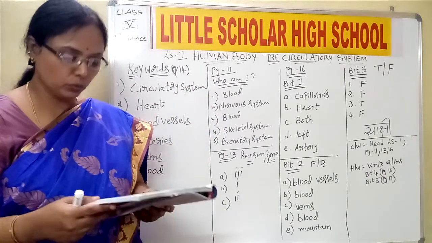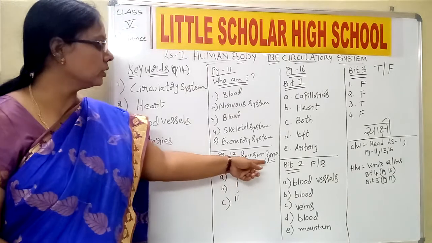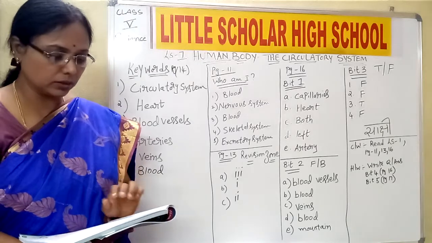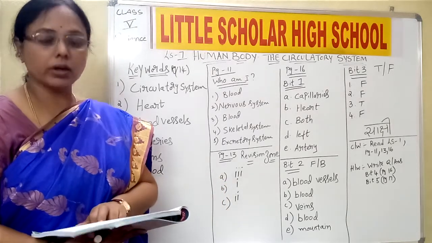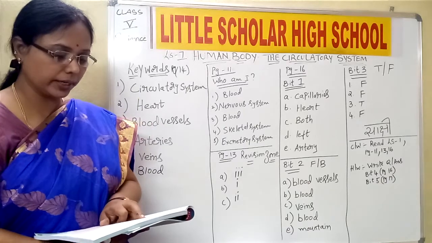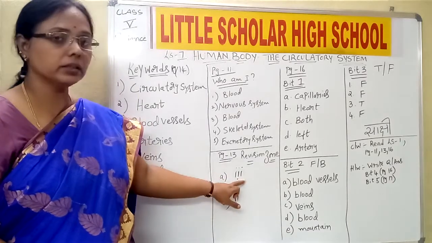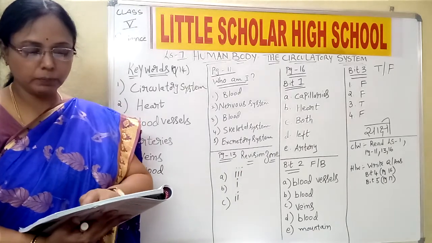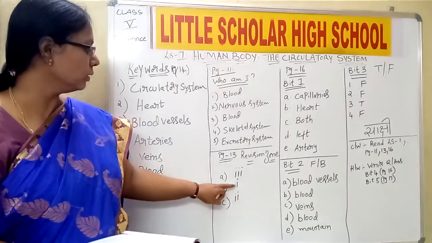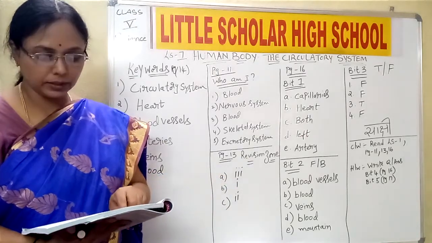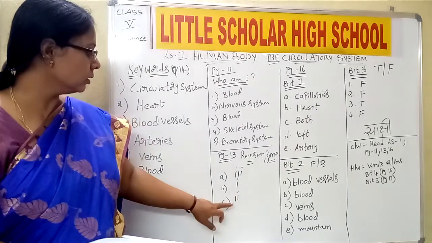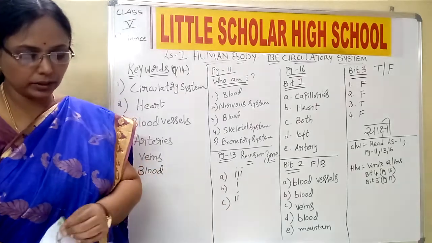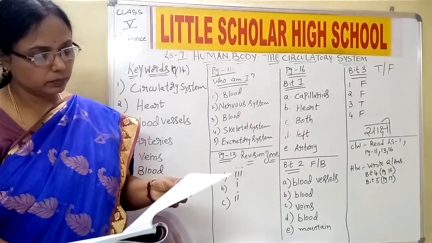Now next move on to page number 13, revision zone. Here the match the following is given and we need to match with the correct answer. What is heart? Heart is nothing but an organ that pumps blood. So for heart, which is the correct option? Third. For A, third is the correct option. B, veins. What are veins? Veins carry blood to the heart. So option 1. Then C, capillaries unite to form veins. So C is 2, children. So 3, 1, 2. These are the answers for the match the following.